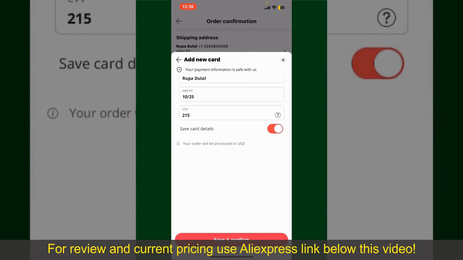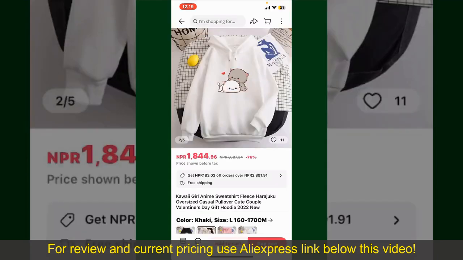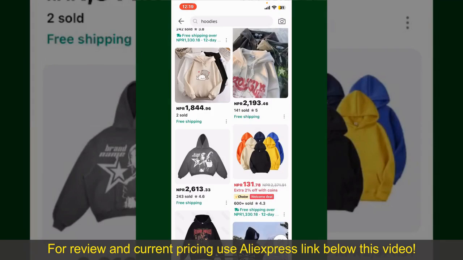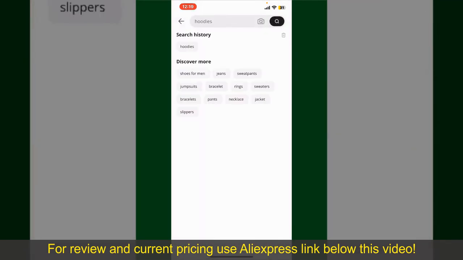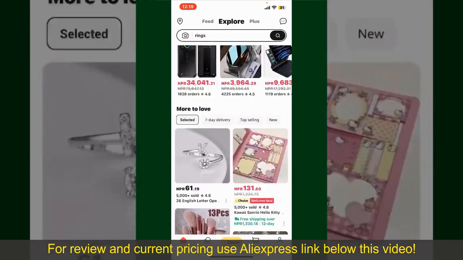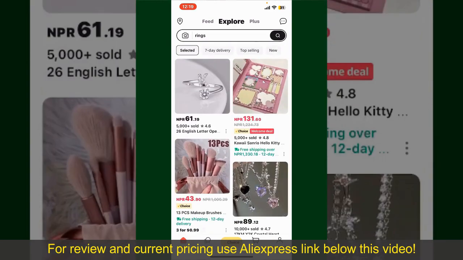After you do that, you'll be able to place the order and finalize your product. After successfully placing your order, you'll receive an order confirmation with a tracking number. You can use the number to track the status of your shipment. Depending upon the shipping method and your location, all you need to do now is to wait for the order to be delivered. So that is how you can easily place an order on AliExpress.